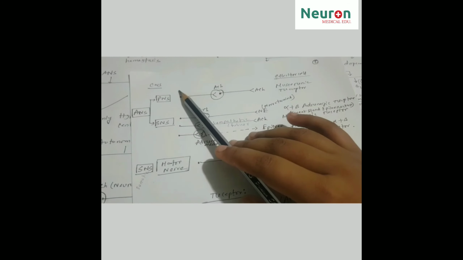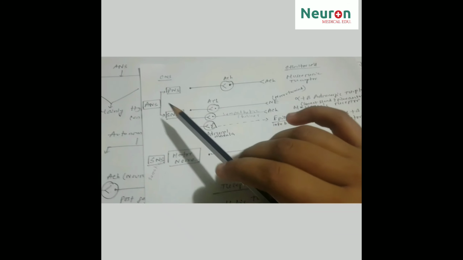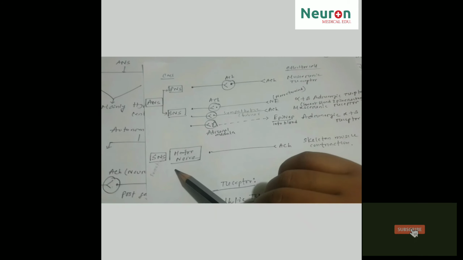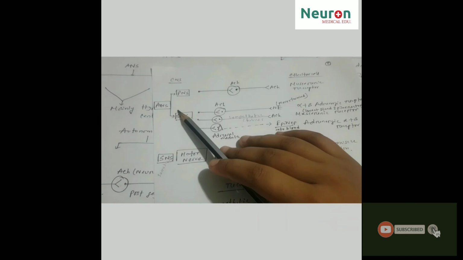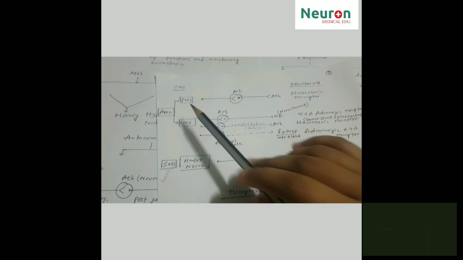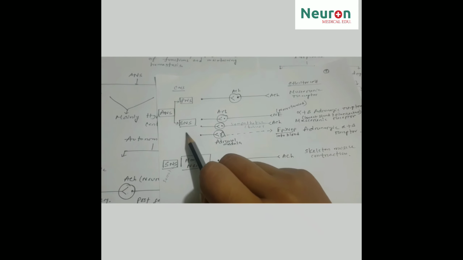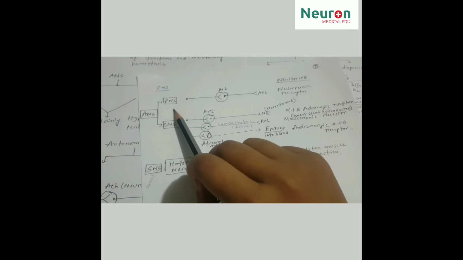So looking at the diagram, the nervous system is divided into two parts, that is the autonomic nervous system and the somatic nervous system. And the autonomic nervous system is further divided into two parts, that is the parasympathetic nervous system and the sympathetic nervous system.